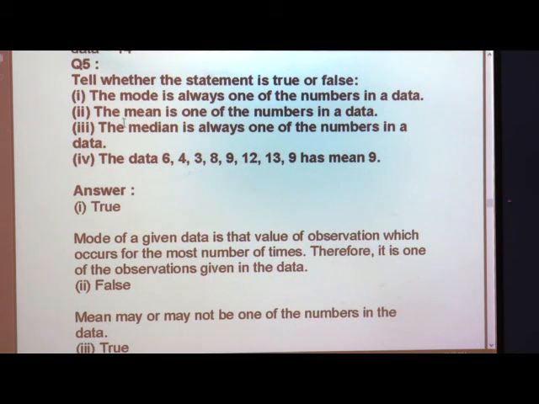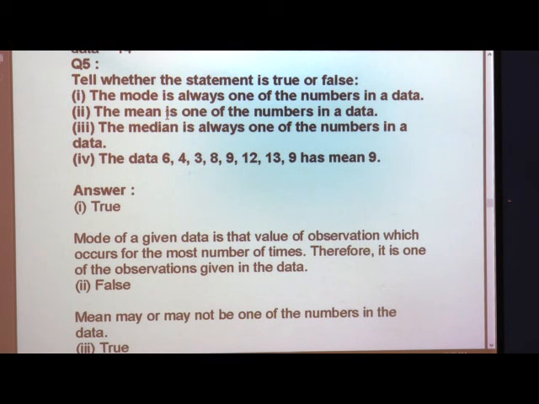The second one is: the mean is one of the numbers in the data. You know what the mean is? In the previous class we discussed arithmetic mean, mean or average. These three terms have the same meaning. Here the mean is nothing but the arithmetic mean. Is it one of the numbers in the data? It may or may not be.